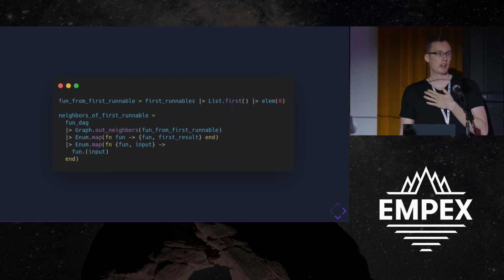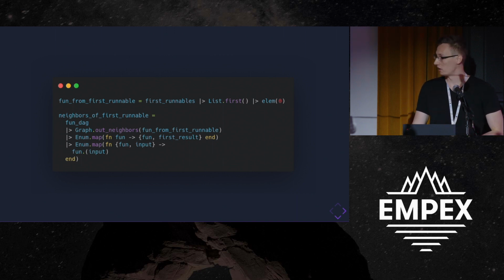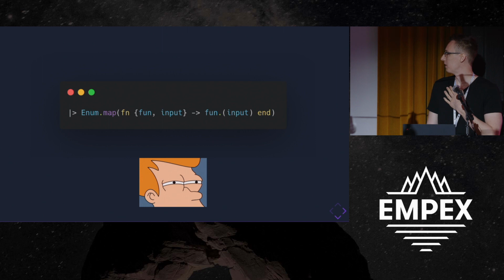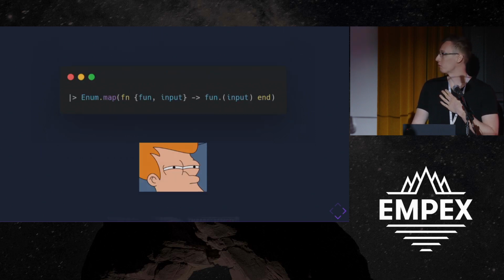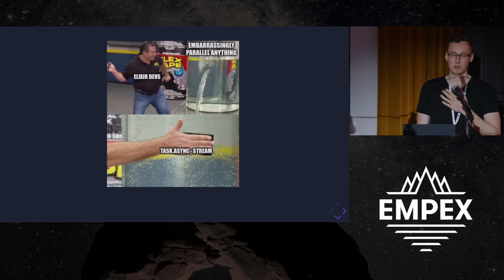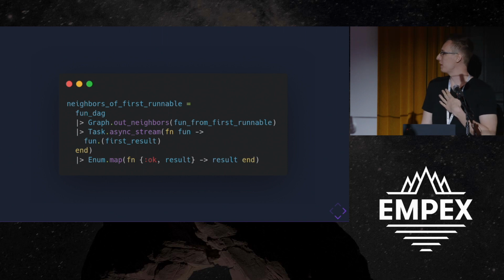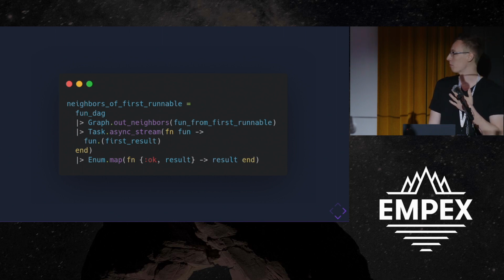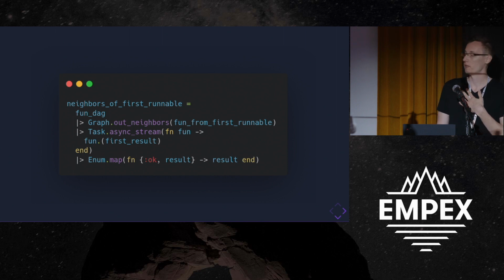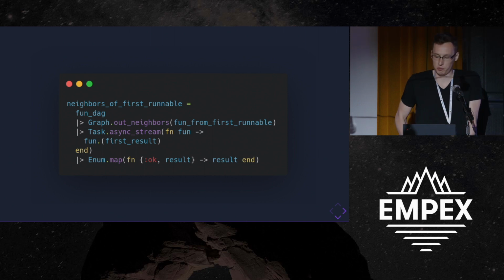And if you're an Elixir developer, there should be something that stands out to you here, and that's this. Because anywhere there's something like this, it's embarrassingly parallel. And we're Elixirists, so we're going to slap async stream in there. And so it's really easy to do this. We just replace our map with Task.async_stream. And we don't really have to use Task.async_stream. We can use pretty much any implementation of a parallel map for a fan out. So we could use Flow, we could use some sort of worker pool, we could use GenStage, whatever we want.